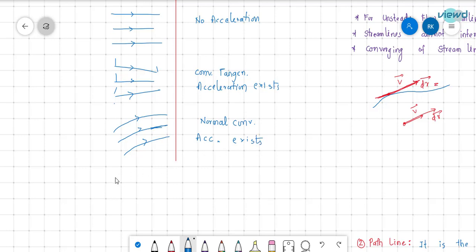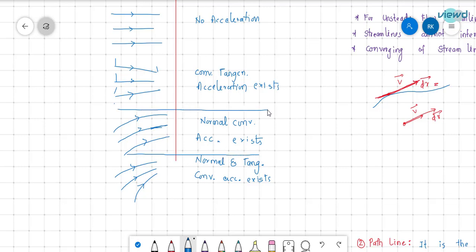And if it is converging, then there is normal acceleration, and also tangential and normal convective acceleration exists. We do not know about temporal acceleration. This is because the streamlines are at any particular instant, not at all instances. At a particular instant the velocity flow is given. So we know only about the convective acceleration, and we do not know about the temporal or local acceleration.